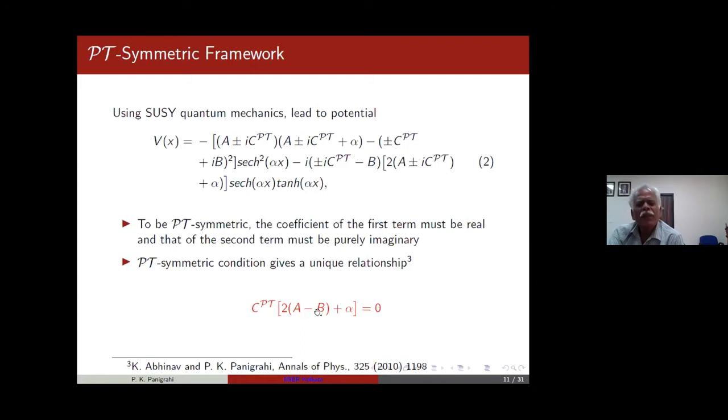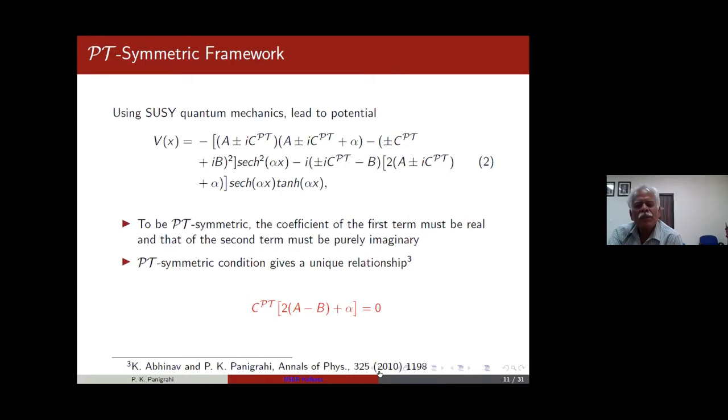This A and B are the parameters of the potential. Alpha is the scale factor, which is alpha x, and CPT is the factor which we have introduced here, which you can write in terms of V1, V2 as you saw earlier. Now, the phase where there is a real eigenvalue is the case where CPT is equal to 0. And the complex eigenvalue case will be characterized by CPT non-zero. So two phases very neatly separate out if you parameterize the potential in this way.